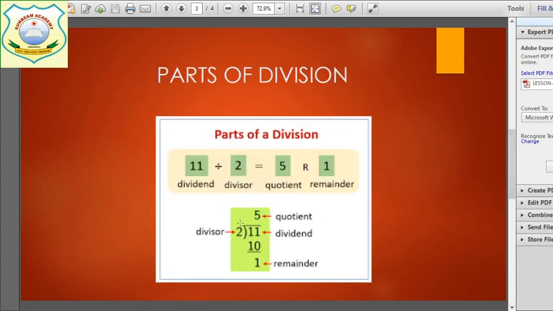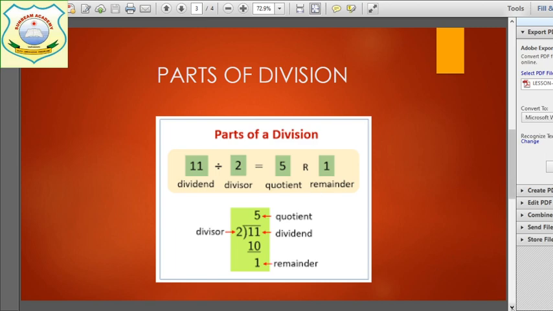Now, these are the parts of division. The number which is being divided is the dividend. The number by which it is divided is the divisor. The answer that comes is the quotient. And the number that is left at the end is known as the remainder.